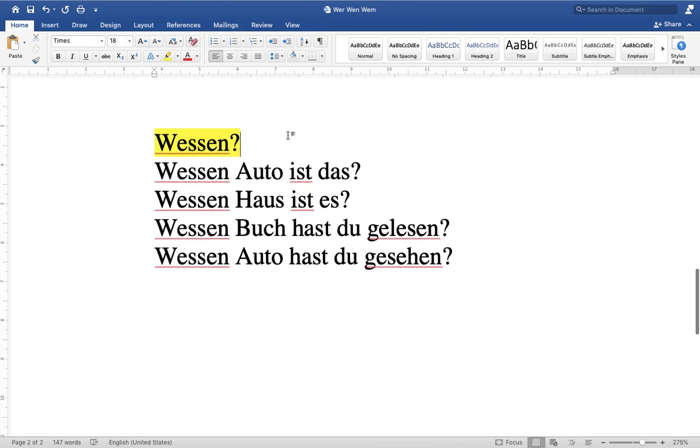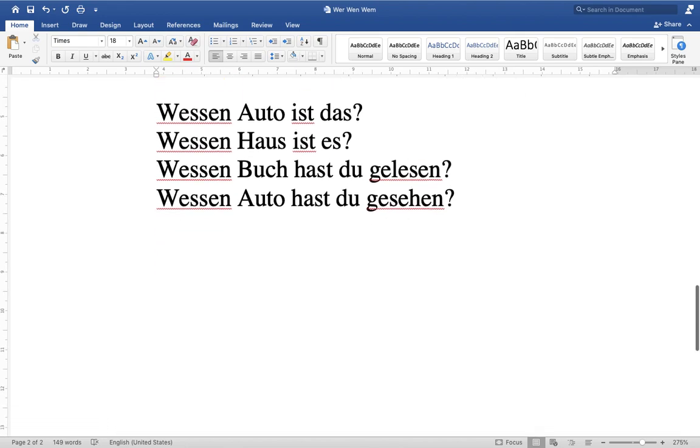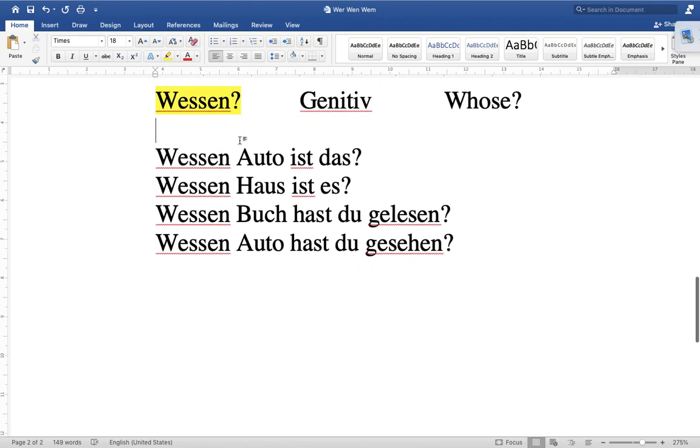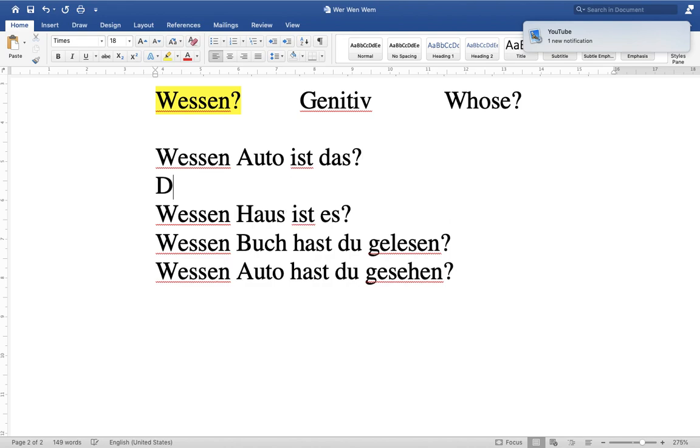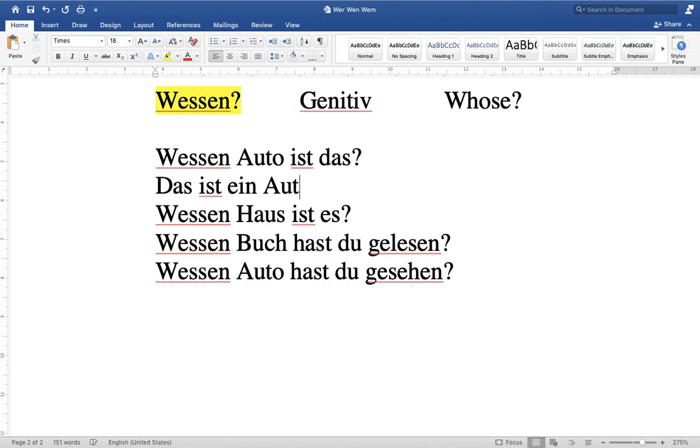Next is wessen. Wessen means whose, and this is genitive. Like, whose car is this? Wessen Auto ist das? The answer would be: das ist das Auto meiner Oma or meines Bruders.